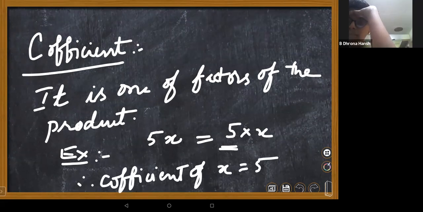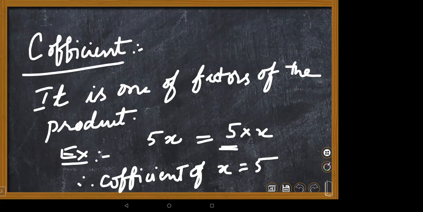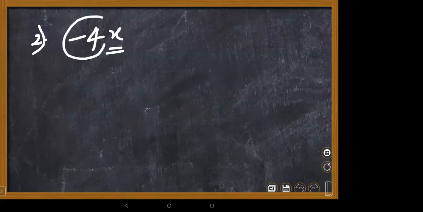There are a few conditions. Let me give each and everything, then you can ask your doubts. Please let me complete that. Next, second example. Minus 4x. What is the coefficient of x, children? You just leave x, and whatever portion is there, you just write that rest of the portion. Minus 4.